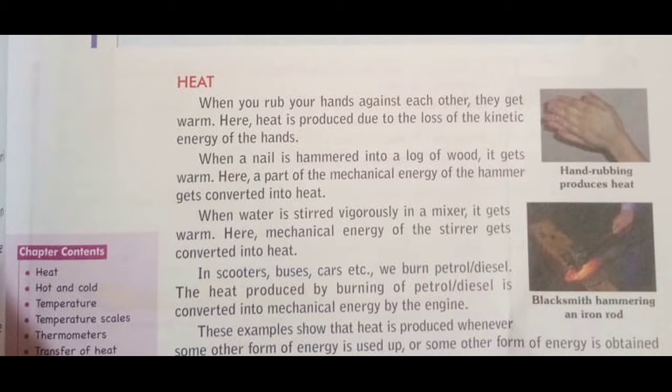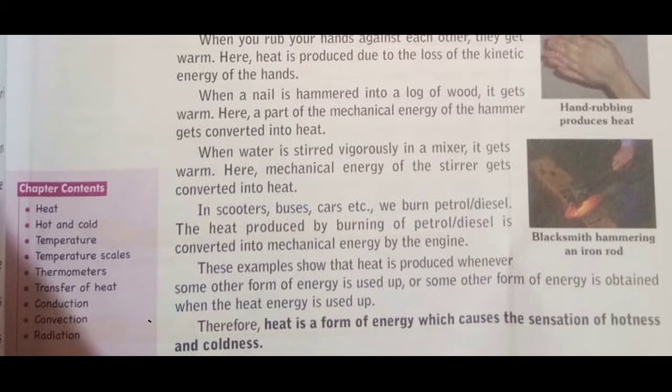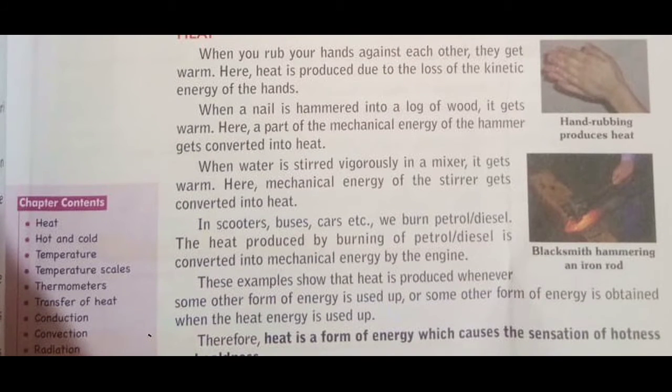Students, in scooters, buses, cars and other vehicles, you have seen that we use fuel to operate them. Why? After the combustion of the fuel, when the fuel burns, we get heat. The chemical energy of the fuel is converted into heat energy, and this energy can be used in the mobility of automobiles. So overall you can see heat is a form of energy which is obtained after the conversion of energy from another form.